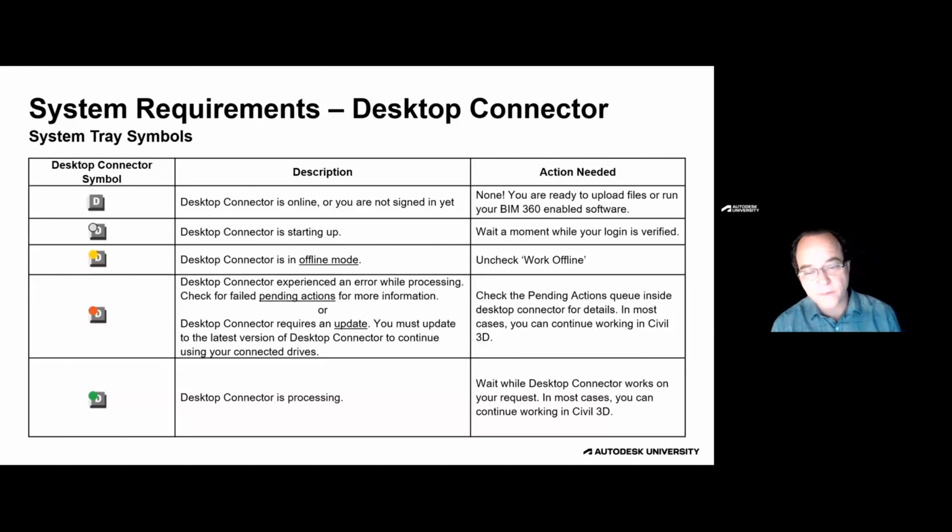The red icon is one that causes most people the most heartburn, in my opinion, and it generally means that something just requires your attention. It could be a failed action. However, in many cases, it could be that Desktop Connector's order of operation was not applied in the right sequence, and a quick interaction from the end user will correct any issue. And then the green icon means that the files that you have asked to be pushed to the cloud or to be pulled down to you are processing.